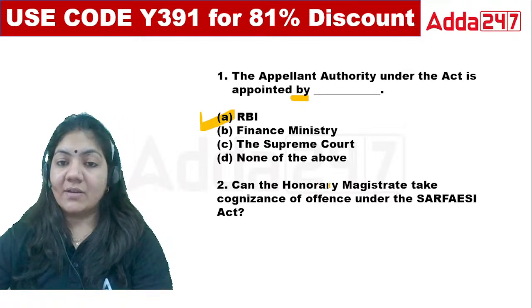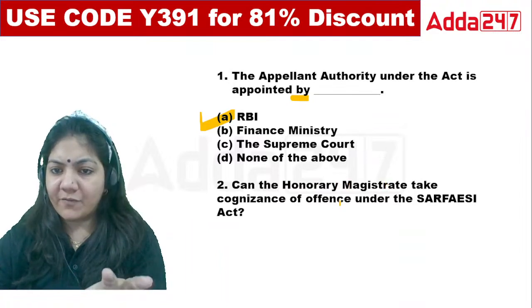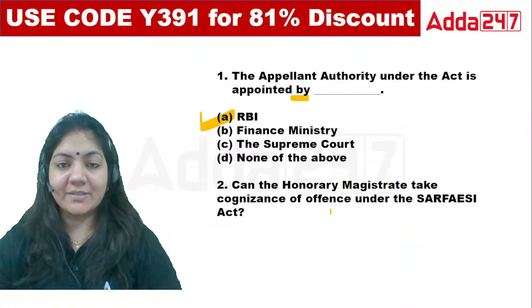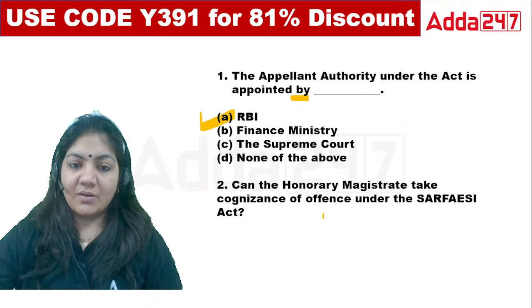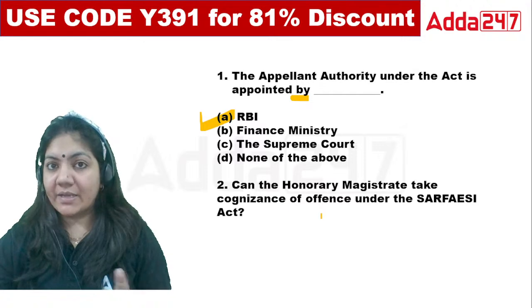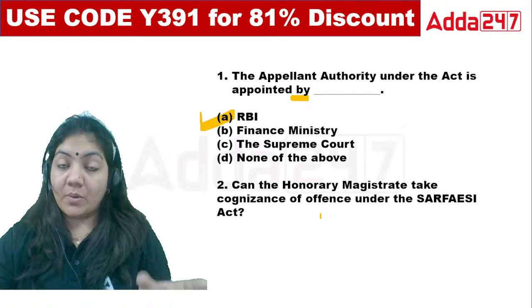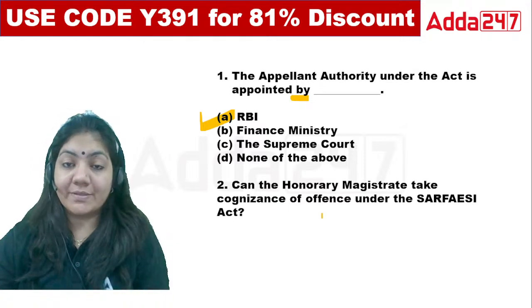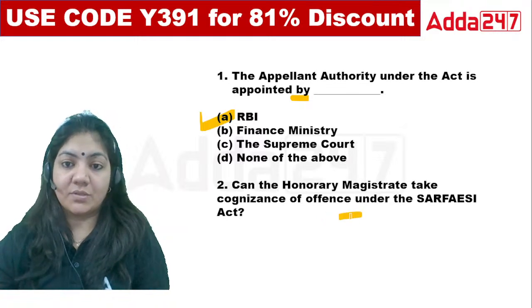Excellent. Can an honorary magistrate have power of cognizance under the SARFAESI Act? Cognizance means, as we know, under the SARFAESI Act there is no requirement of court, but if you commit an offense, then there is a requirement of court and judges.